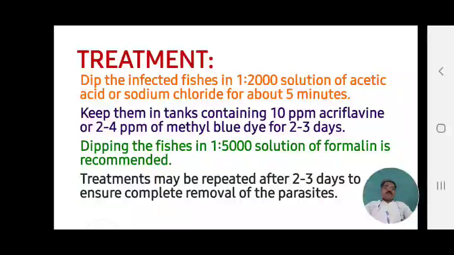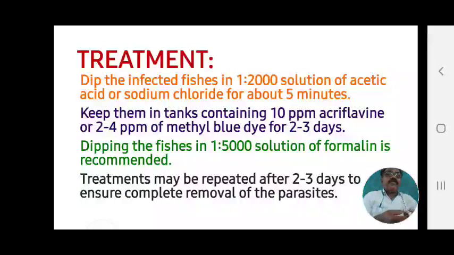A 1:5000 solution of formalin is most recommended by workers and scientists. The treatment may be repeated after 2 to 3 days to ensure complete removal of the parasite. This technique is adopted to minimize the effect of Gyrodactylus.